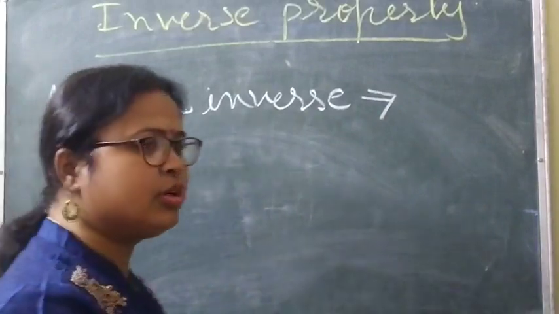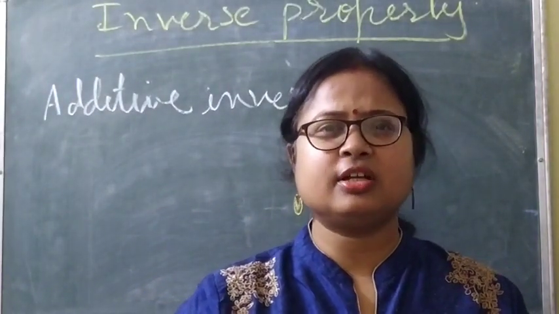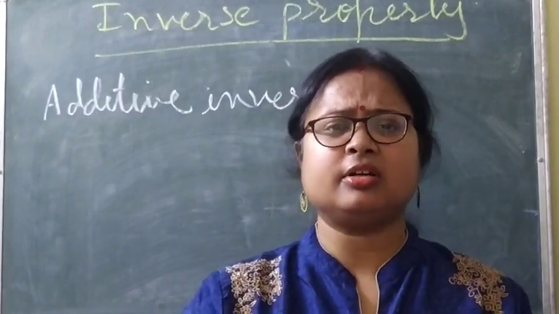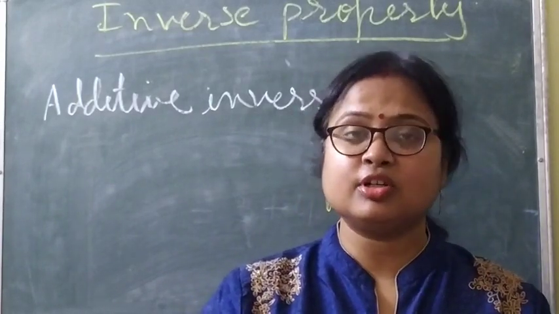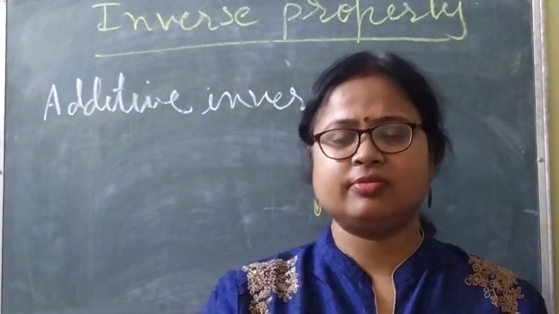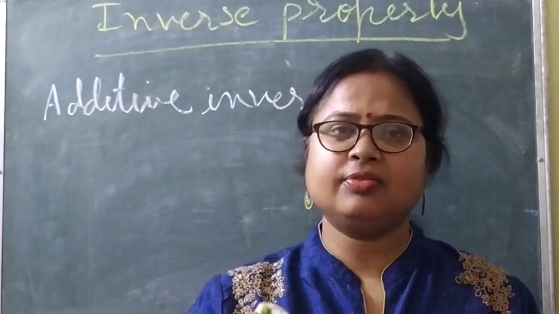Additive inverse means the negative of any positive fractional number, or the negative of the given fractional number, is called the additive inverse of that rational number. Clear? So the negative of any rational number is called the additive inverse.